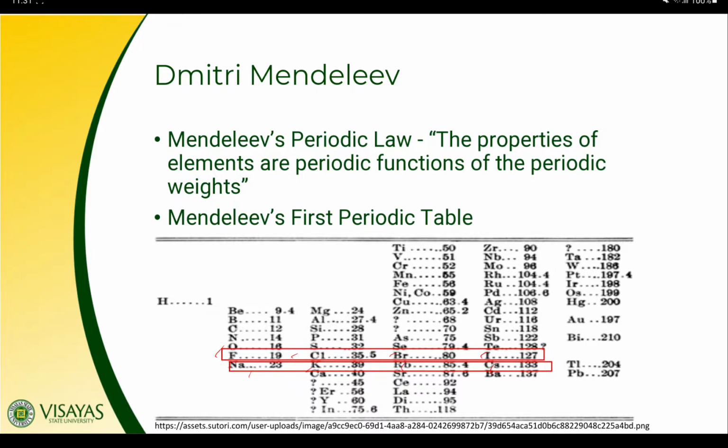So when we say Eka, it's actually a Sanskrit word meaning first. Thus, Eka aluminum would be the first element under aluminum in the same group, and Eka silicon is also the first of its group. So here we have our aluminum, for example, and silicon. So here we have our question mark: what would be the element next to aluminum and next to silicon?